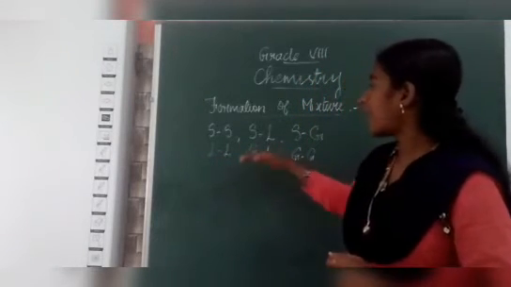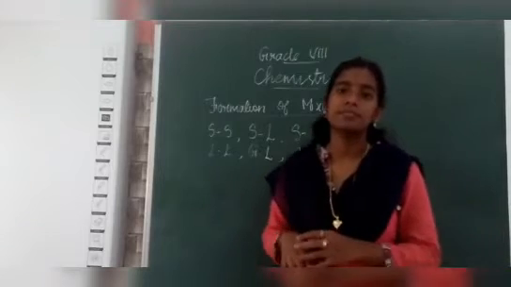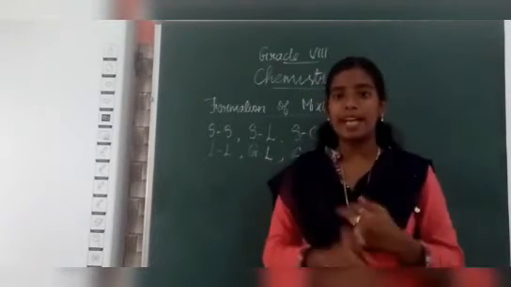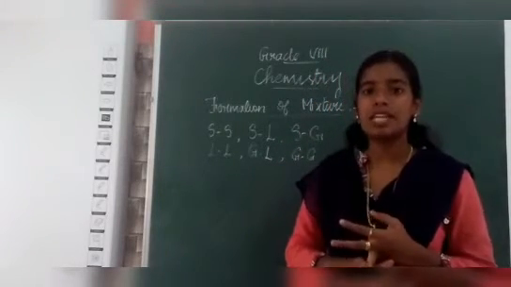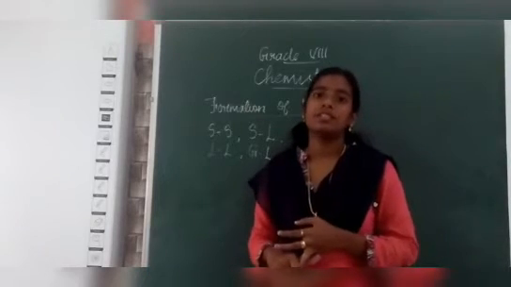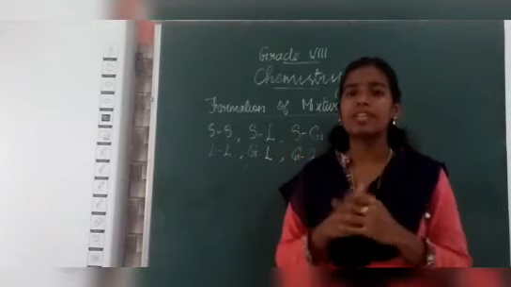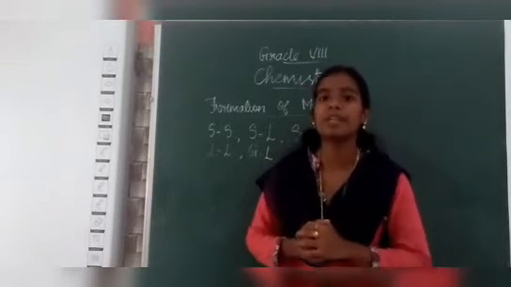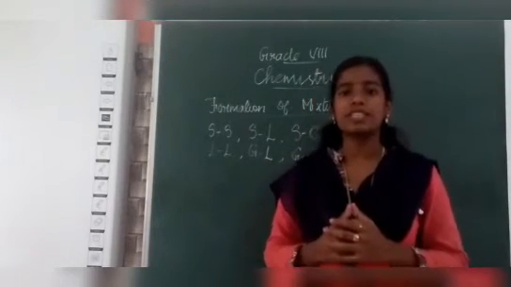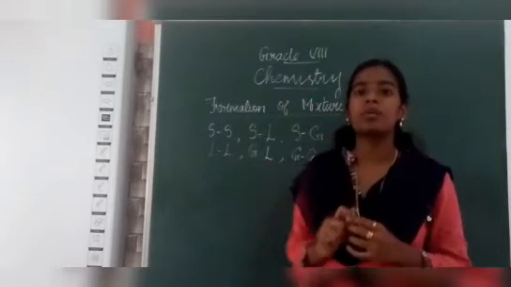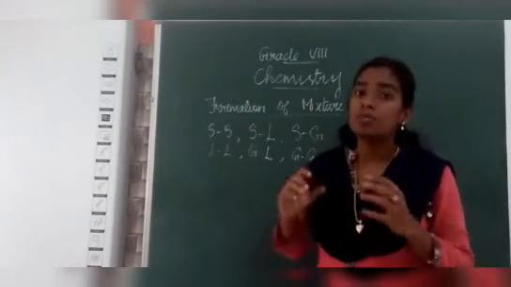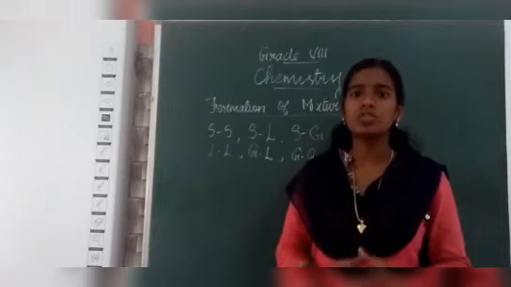Next is gas and liquid. Liquid should be there, gas should be there. What's the example? Consider a soft drink like Coca-Cola, Fanta, Sprite. We know the soft drinks, right? When you open the cap of a bottle containing a soft drink, what happens?